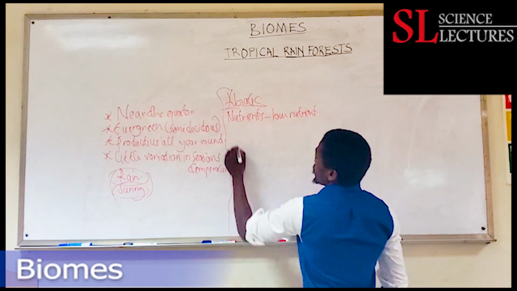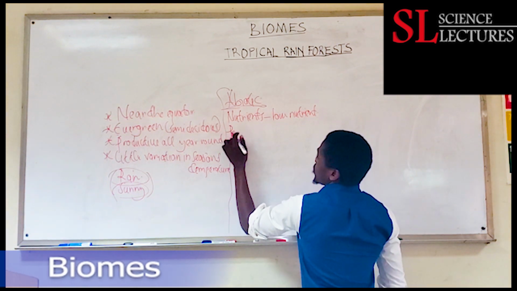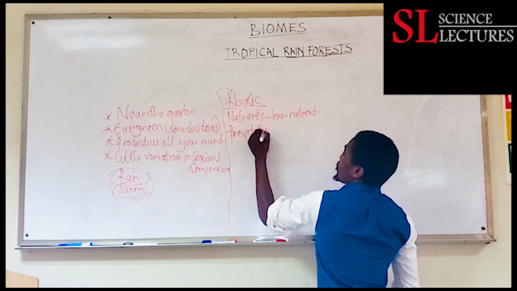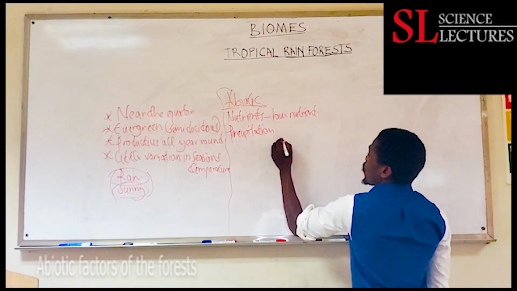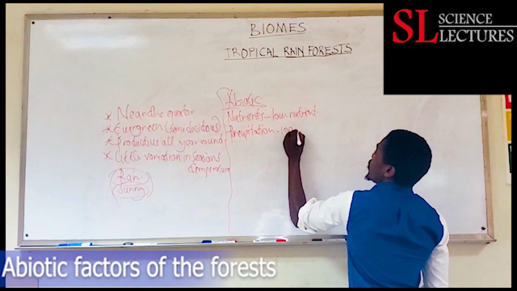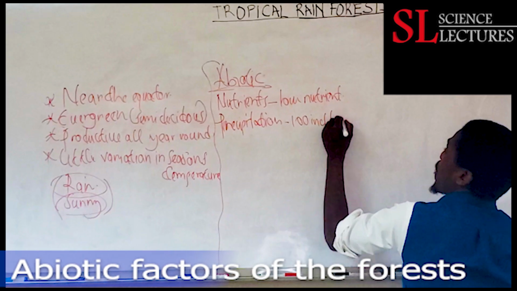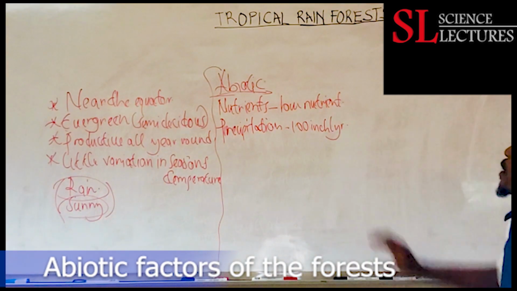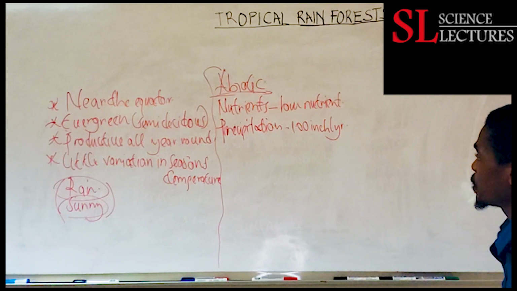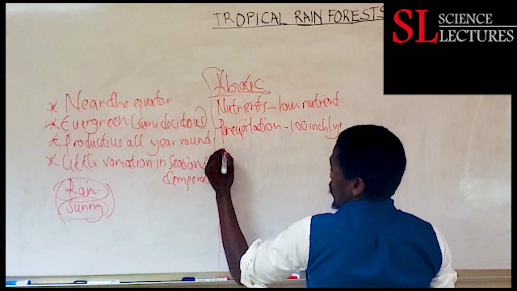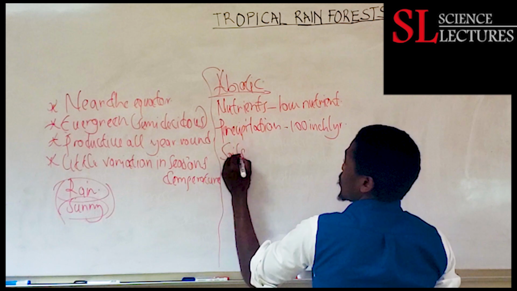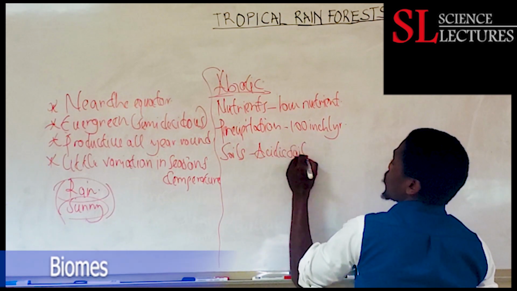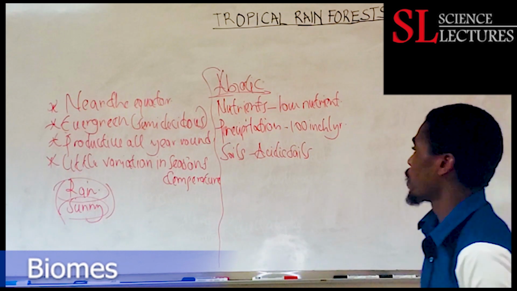Then we look at the precipitation or the rainfall. Now the precipitation within this biome is 100 inch per year. So the biome receives some good precipitation. That is a precipitation of 100 inch per year. And we are saying nutrients are low. Now nutrients being low, what do you think about the soils of this biome? Soils are acidic in this biome. So the biome has acidic soil because nutrients are being leached.